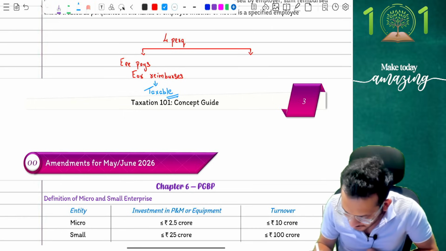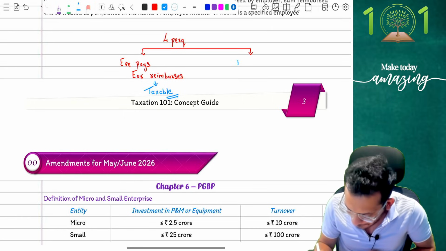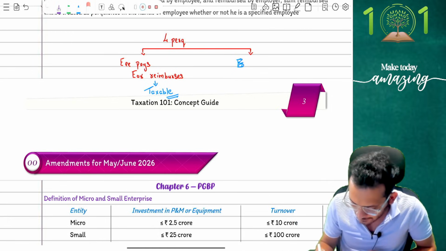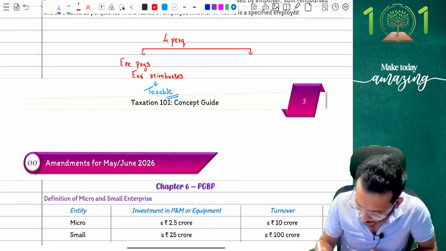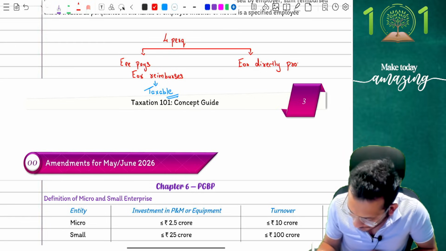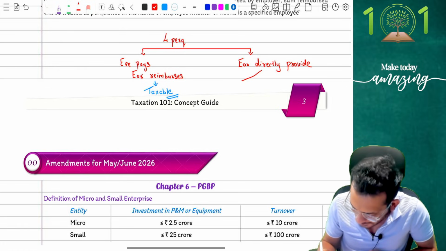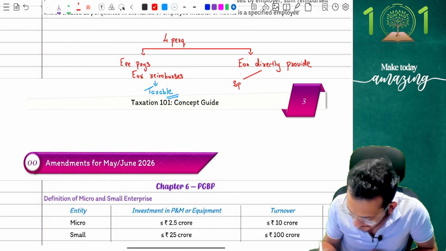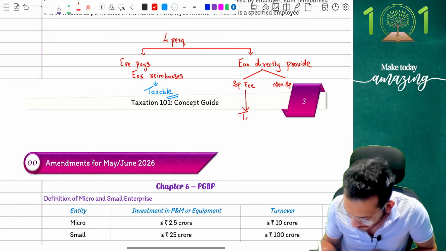The change was that income tax used to say the employer should directly provide this. So if the employer is directly providing it, then I would ask the question, tell me, is this employee a specified employee or a non-specified employee? Correct? If you said that you were a specified employee, then I said it was taxable. But if you said it was a non-specified employee, then I said it was exempt.